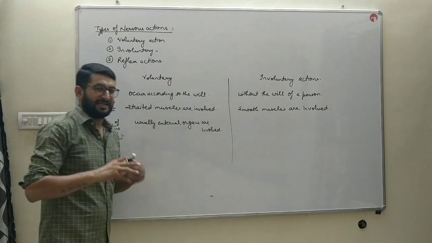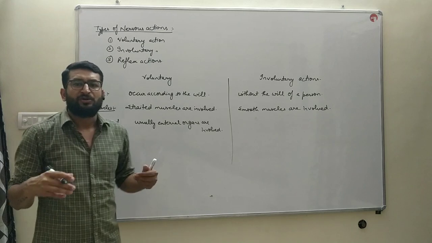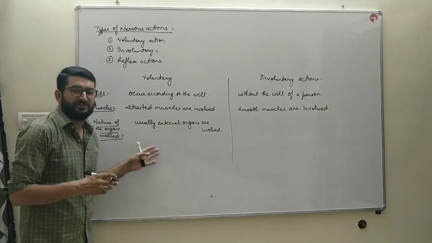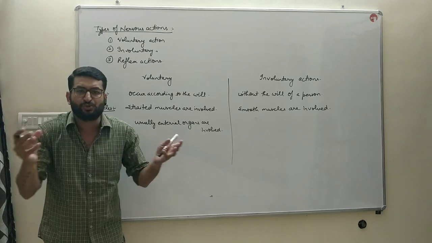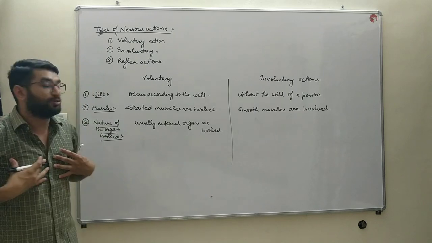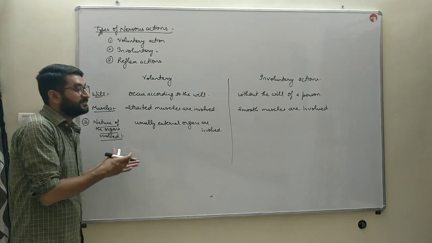The outer organs like hands, legs are involved in the voluntary action. For example, I am giving certain gestures during this explanation, and those gestures are according to my will. So those are voluntary actions.